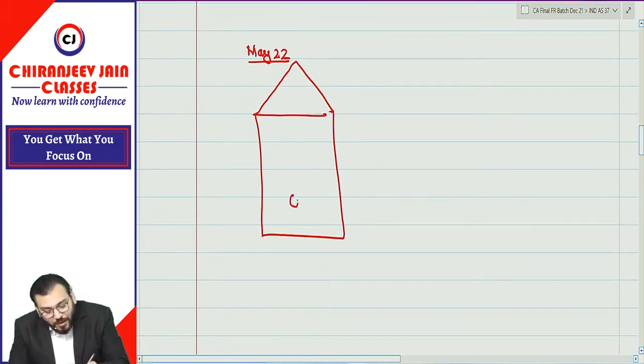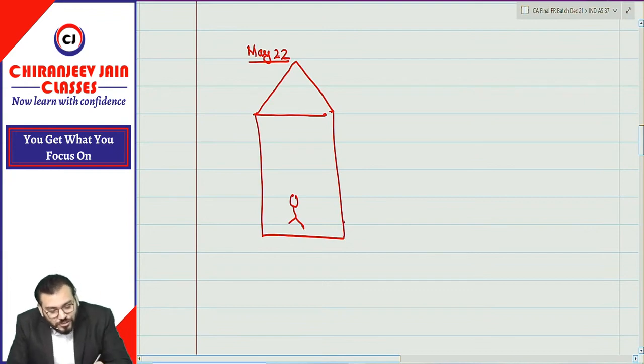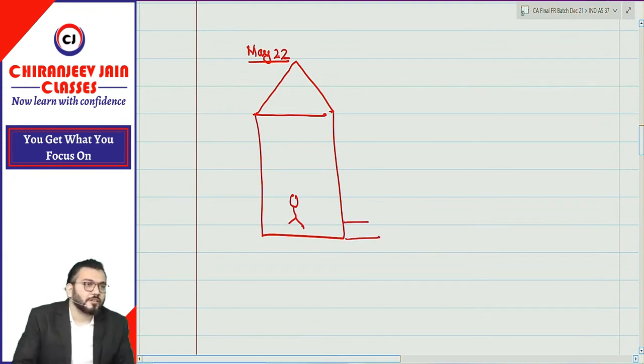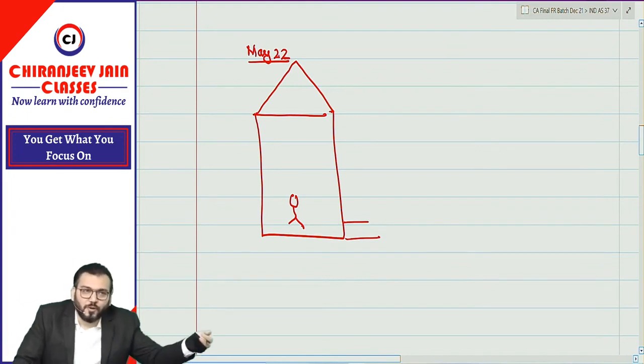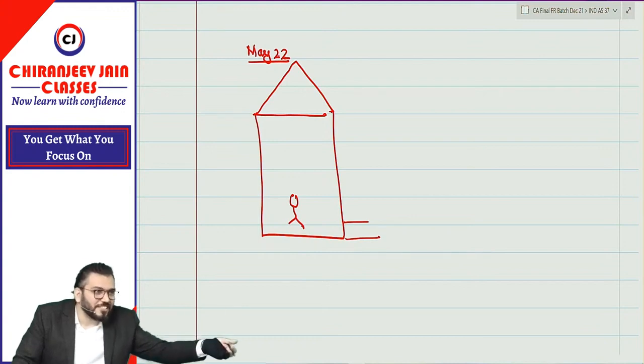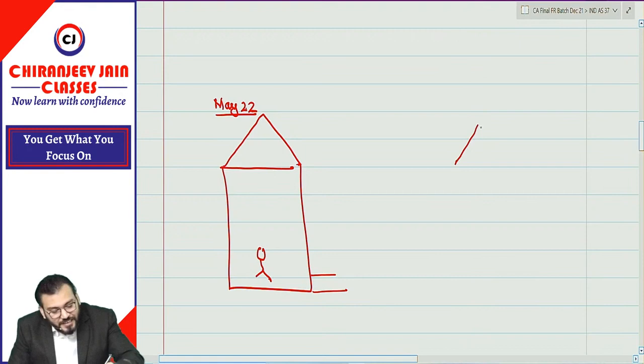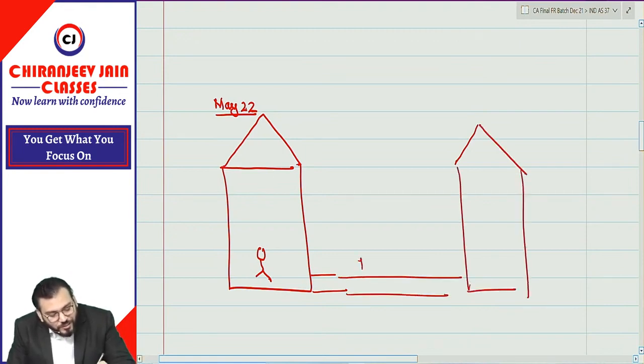You are ready for the exam, and you have left your home to reach the exam hall. Suppose this is the exam hall, and let us assume the distance is 1 kilometer.